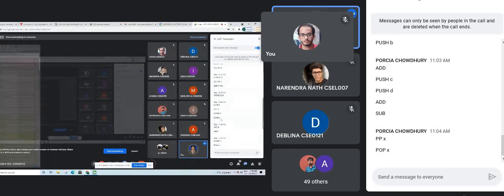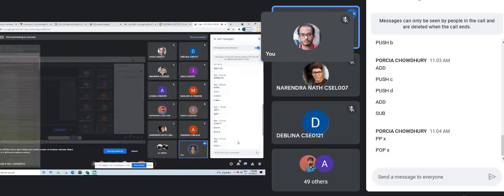Then load A, in the accumulator we will load the value of A. Add B, whatever we have in the accumulator will be added with B. And sub T, that means the accumulator value, A plus B, will be subtracted by T, that means C plus D. And store X, that means whatever we now have in the accumulator will be stored in X.